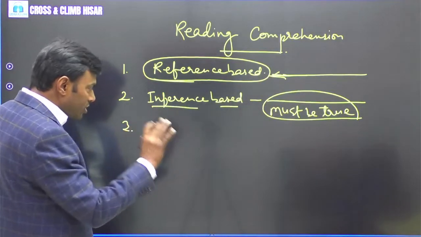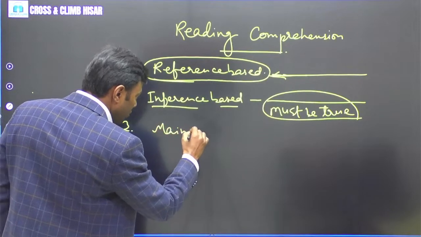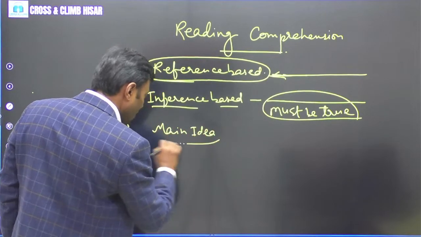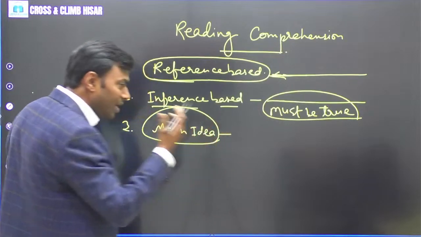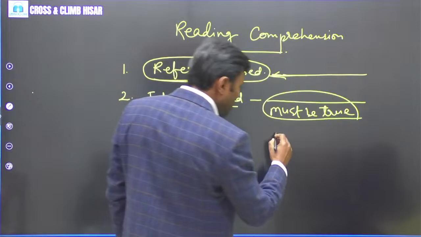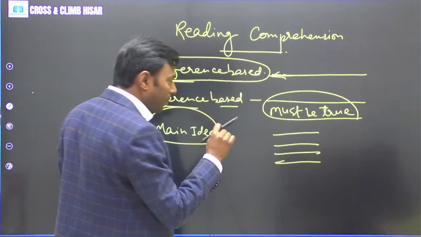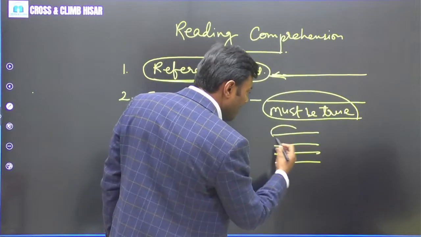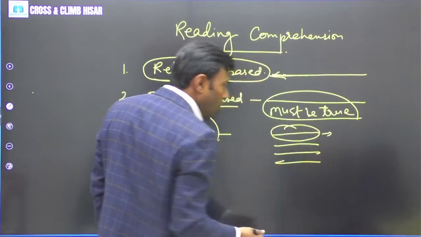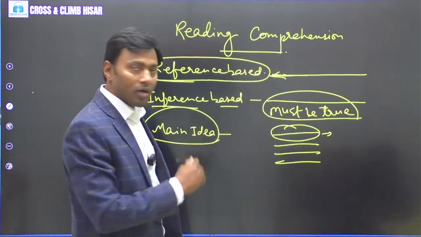Third, sometimes the question is based on the main idea. What is the main idea of the passage? When you are asked to pick the main idea, suppose the passage has 3 or 4 paragraphs. You have to see what exactly the first paragraph is talking about, what main concern the author has raised in it.